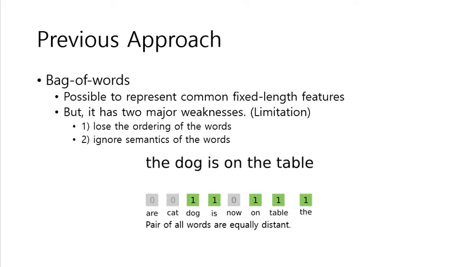As in the above figure, we consider word occurrence as a 0 or 1 number in a fixed length vector, so we convert "the dog is on the table" to that. The second issue is that it ignores the semantics of the words. For example, powerful and strong are similar words, but powerful and Paris are not similar words. But in this representation, we cannot treat this well.